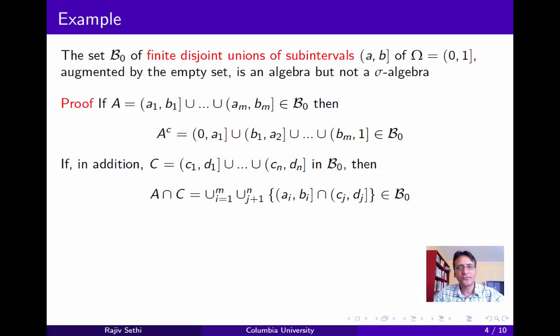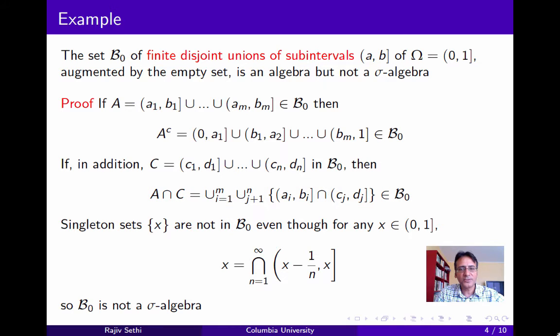So C is itself a finite disjoint union of subintervals. And in this case, the intersection of A and C is given by the expression shown on the slide, which is obtained by taking all pairwise intersections of subintervals in A and subintervals in C, and then taking the union of all these intersections. And you should verify that this is in fact a finite disjoint union of subintervals, and therefore an element of the collection B0.